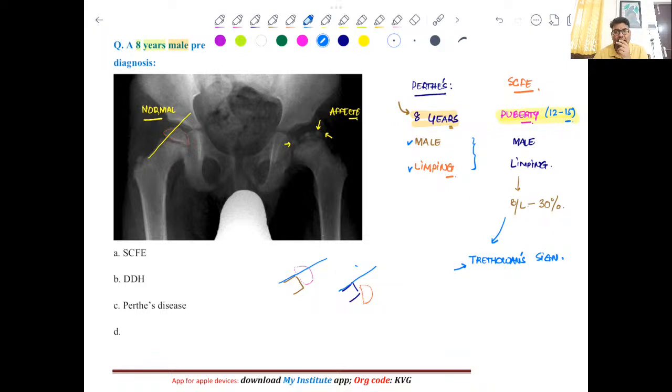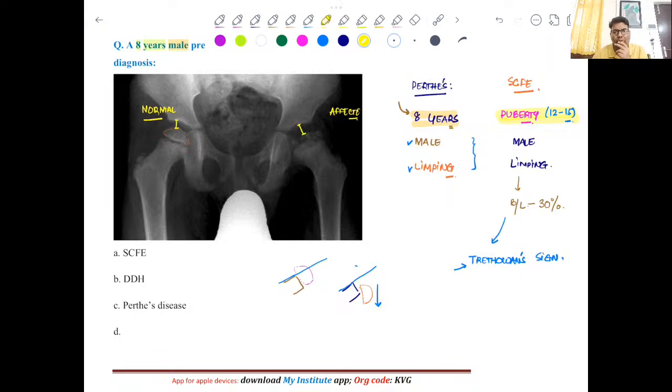And here you will see the normal outline of the femoral head epiphysis. It is only the position of the femoral head epiphysis that is disturbed, right? So on X-ray we can easily differentiate the two conditions, and obviously the earlier picture is highly suggestive of Perthes disease. And here you can appreciate one more thing. Look at the joint space. It's something like here, but if you see here, the joint space is increased.